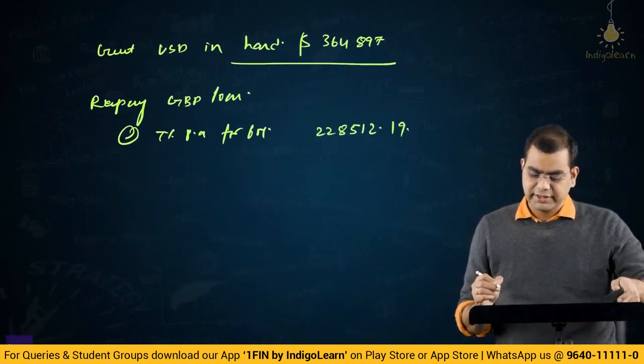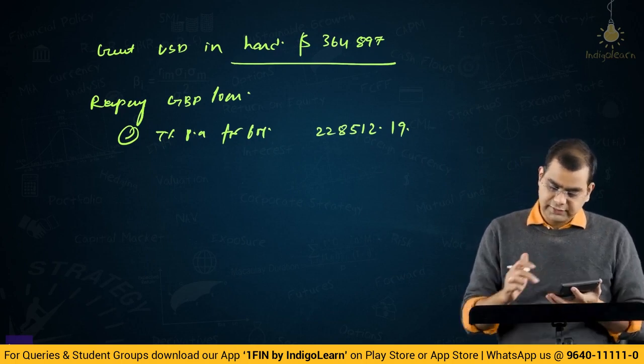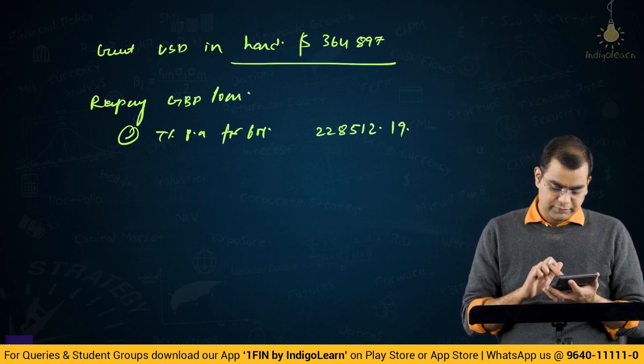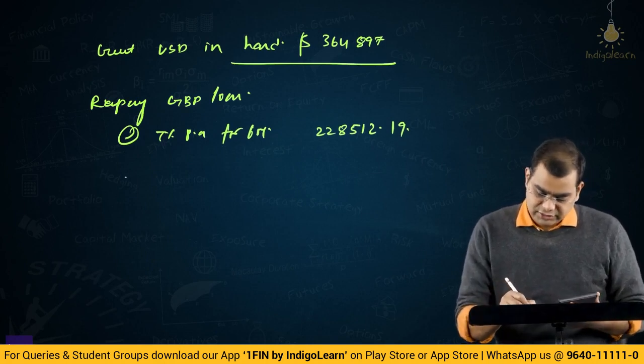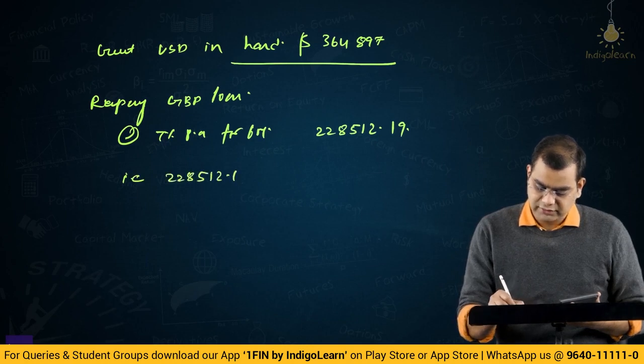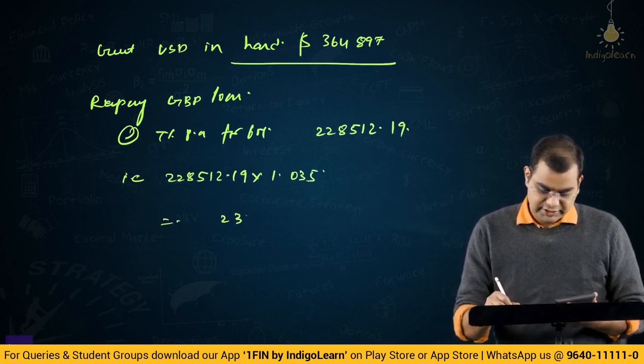So 228,512.19 into 1.035, right? 7% for half year. That will be 236,510.116. So I'll take it as 1, 2.